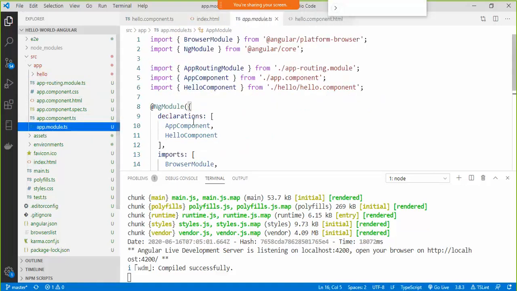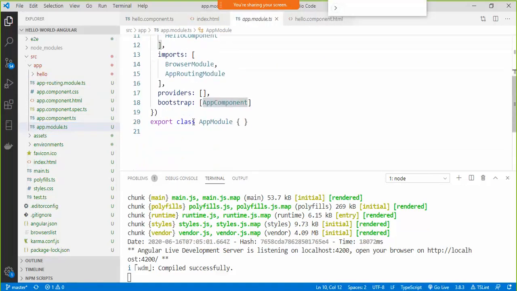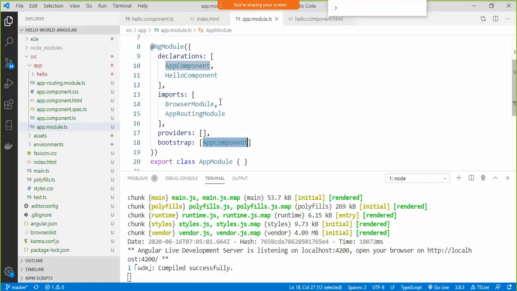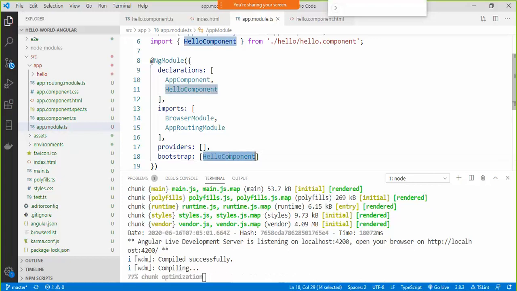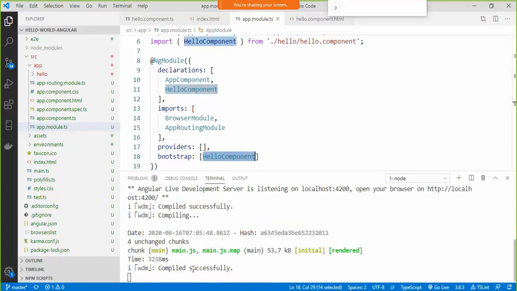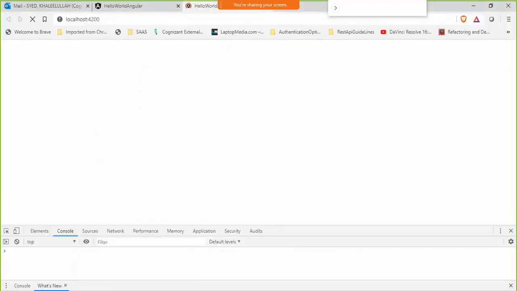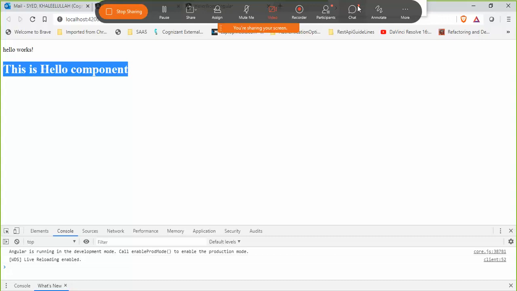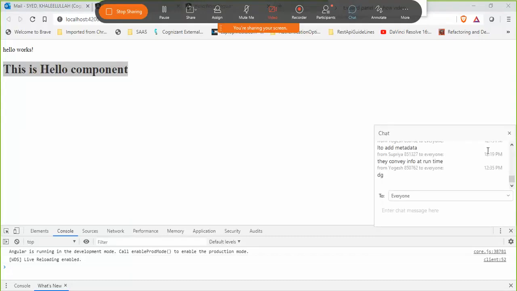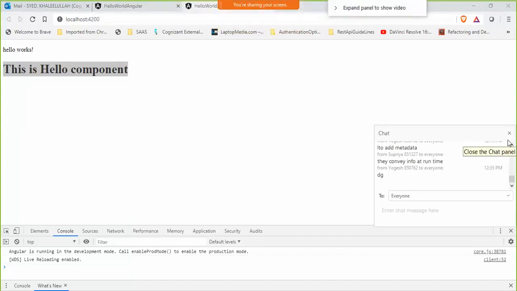So if I go to app module here, my startup component is mentioned as app component. So I will change it to the hello component that I have created. So I'll have to just make a change in this file and save it. It will automatically recompile my application. I don't have to build and run it again. Now here is my output. I can see that this is the hello component message printed. ng, not dg.